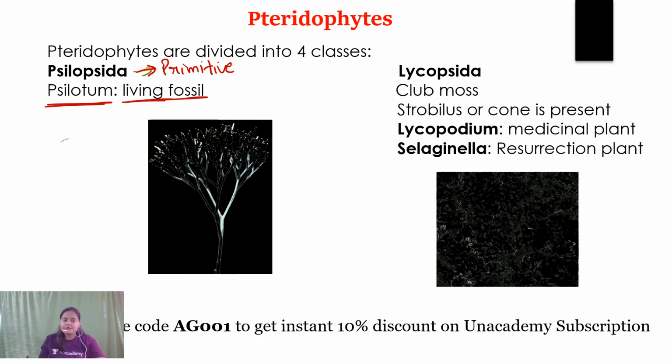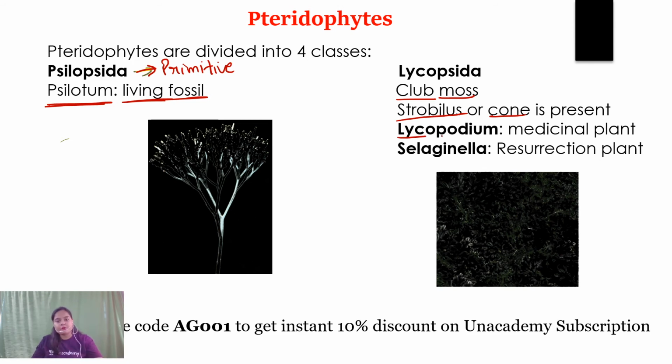So this particular image is of the Psilotum, and you can see these yellow pockets. These are the sporangiums, right? But talking about the Lycopsida, they are also referred to as club moss. In Lycopsida, sometimes they contain a cone or a strobilus-like structure. What's a cone? The sporophylls assemble around the axis at the top of the stem axis, and that particular structure is known as strobilus.